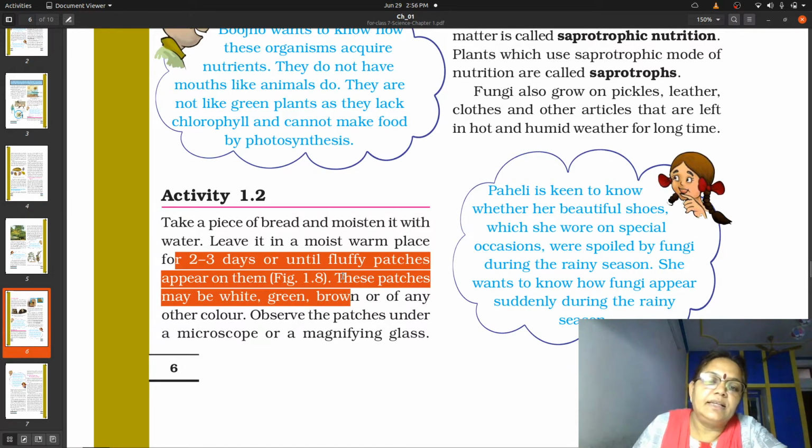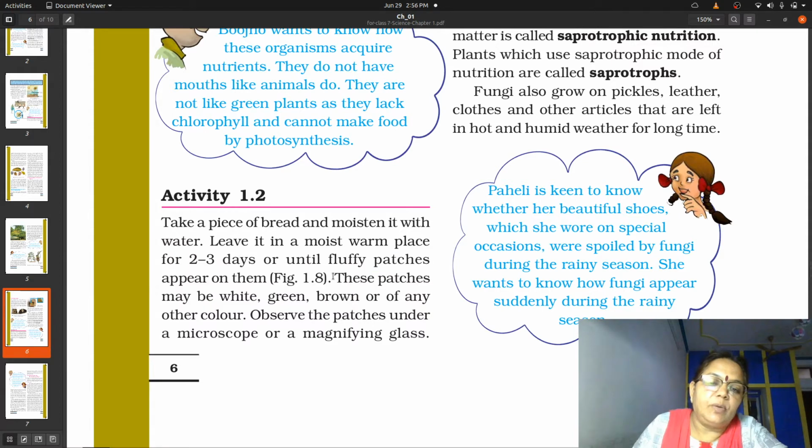If you see it properly, you will see that कि कुछ फफूंद जैसा स्ट्रक्चर उस पर ग्रो होकर आ जाता है, जिसे हम फफूंद कहते हैं, and it can be seen in the form of white, green, brown or any other color.